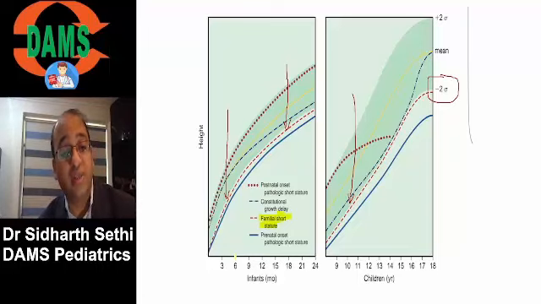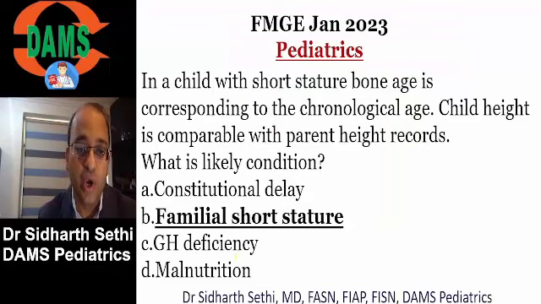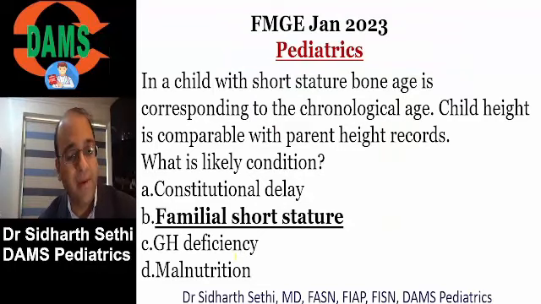So all of you in the class, if someone is supposed to be small, what will God do to his bone ossification? Chat box. Bone age will be normal. So remember, in familial short stature, parents are also small. Child is small right from the beginning. And bone age is equal to the chronological age. Okay. Remember, in growth hormone deficiency, one of the options, in hypothyroidism, one of the options, bone age is delayed.